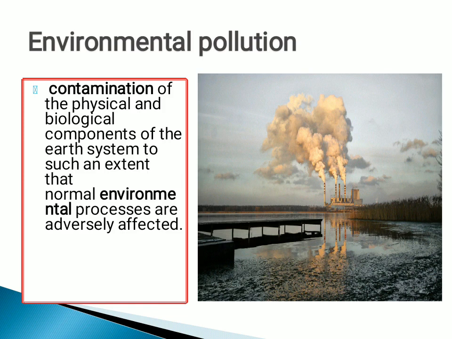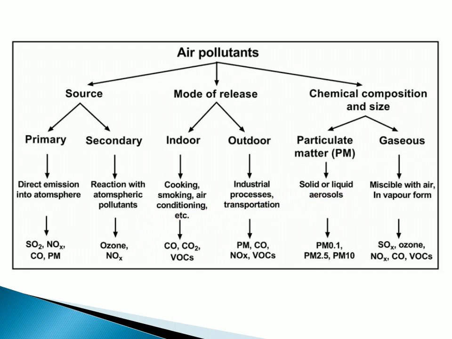And according to the classification, there are different types of pollutants in the atmosphere. Depending upon the source, there is primary as well as secondary, where primary is direct emission into the atmosphere, like from the vehicle exhaust. Secondary is after emission, when these emitted pollutants combine with the oxygen nearby to form ozone and nitrogen oxides. And then by mode of release, indoor and outdoor, where indoor is like cooking, smoking, and air conditioning, and outdoor activities like transportation and industrial processes.